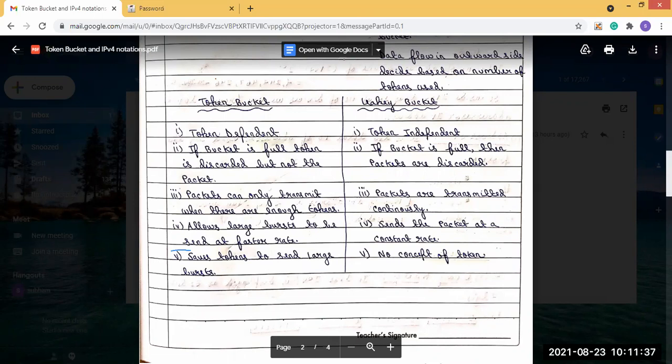Okay. So is it clear to everyone? समझ में आया सबको? Yes. Okay.